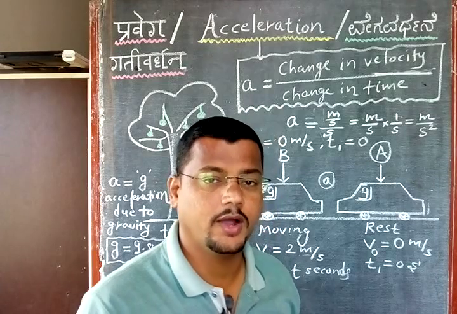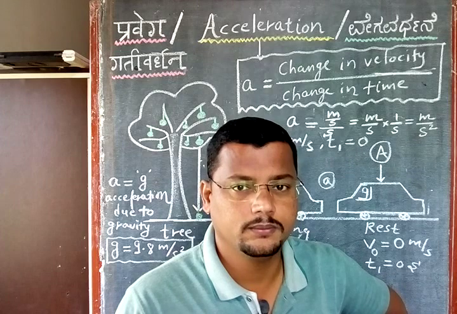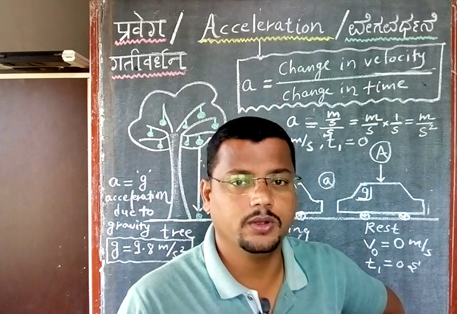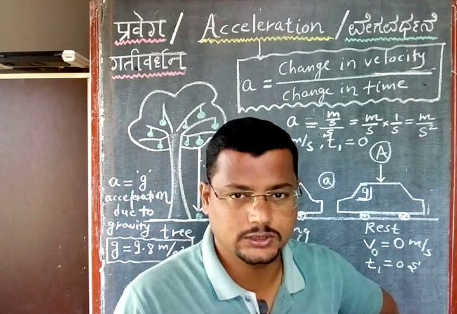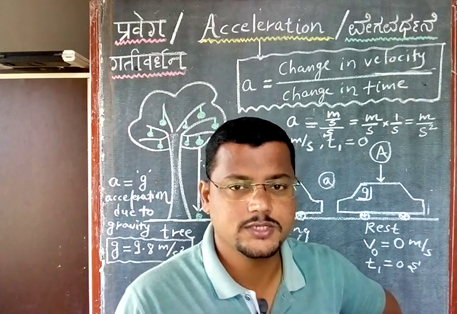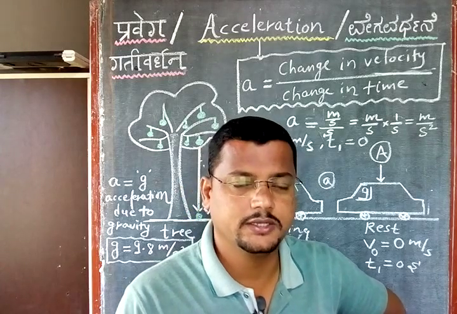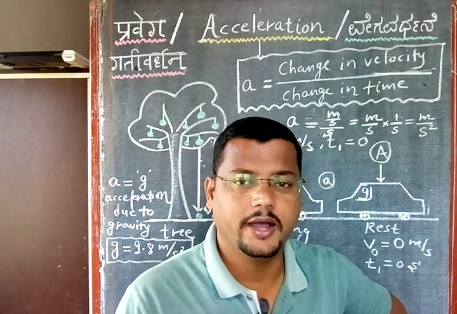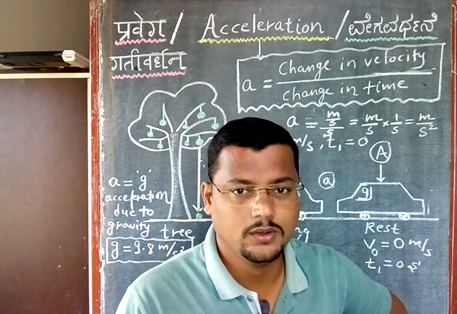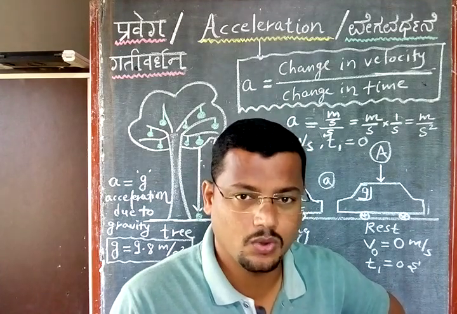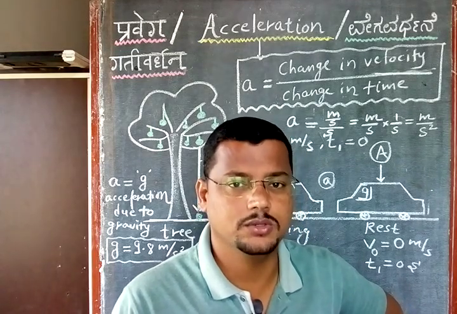Before that, if I ask you the question: a car is moving on the road with uniform velocity. What is its acceleration? It is a 1 mark question asked in your annual examination, right? What is the question? A car is moving on the road with a uniform velocity. Find its acceleration. Then your acceleration is equal to 0.